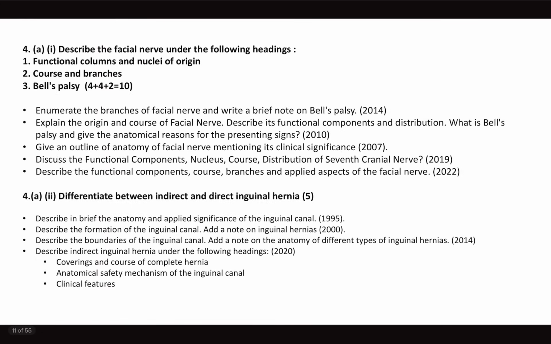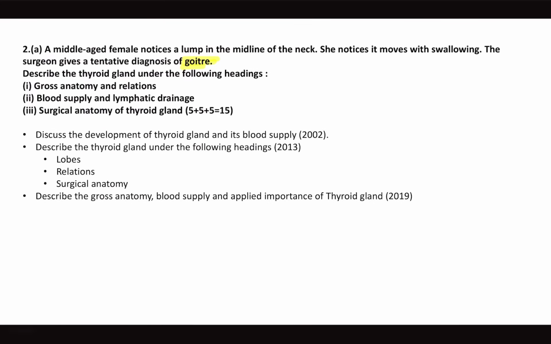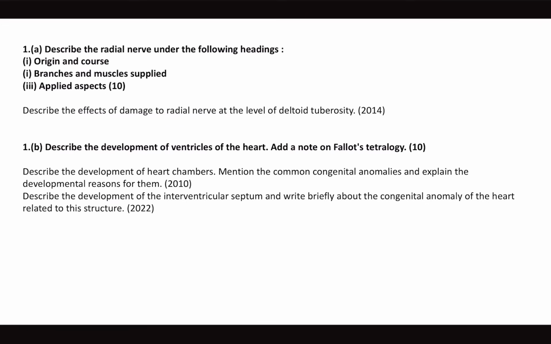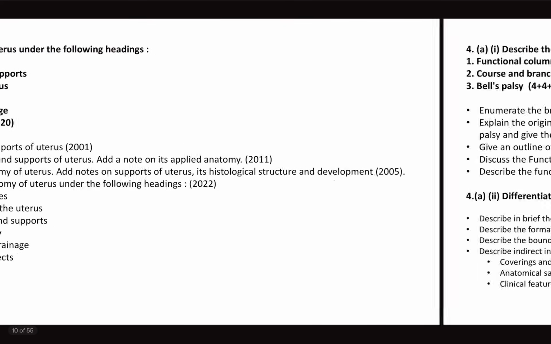That's it. Anatomy, 70 marks. There are no surprises at all. Completely within the purview of the syllabus, because every year there was a surprise in question number 1 of 10 marks, which is actually costing us 10 marks in the final evaluation, which is not letting us cross that 300 mark in the final exam. But this time we were lucky because all the questions are within the purview of the syllabus of this 70 marks.